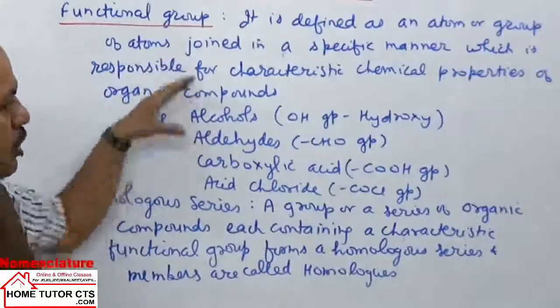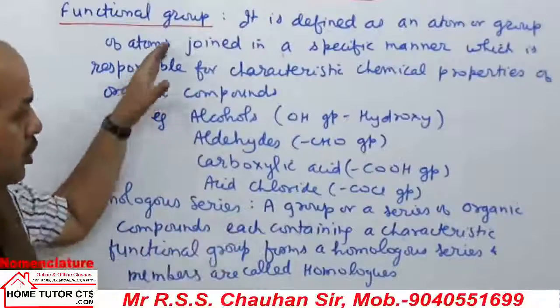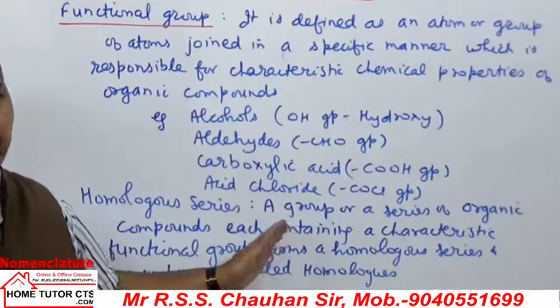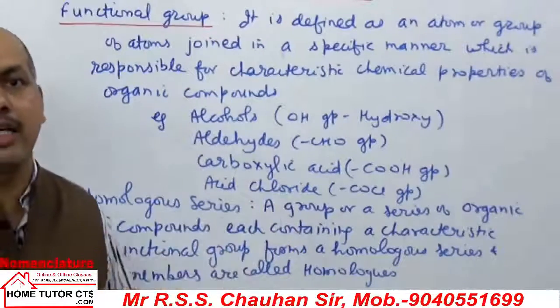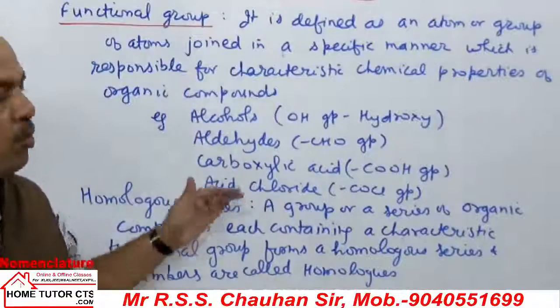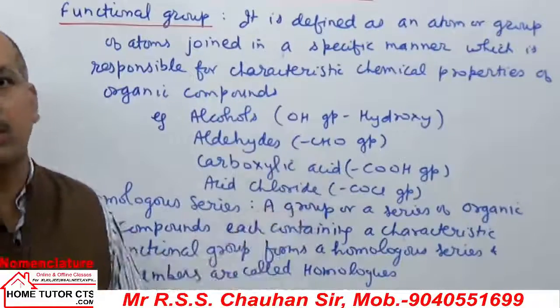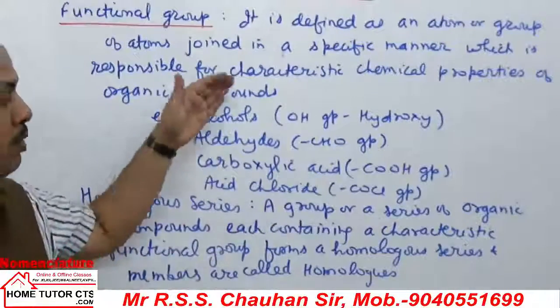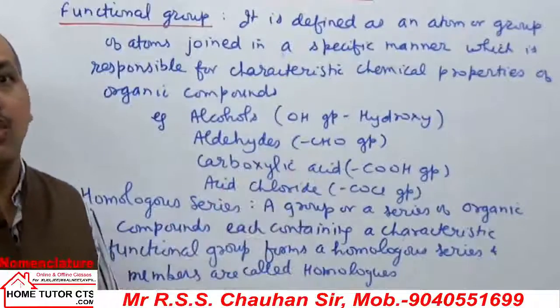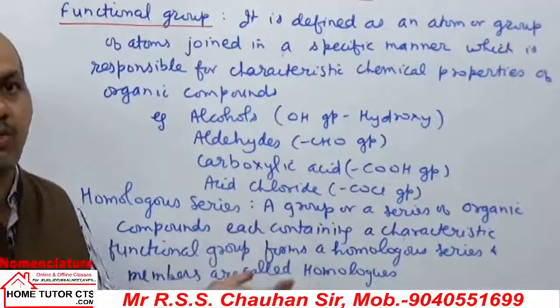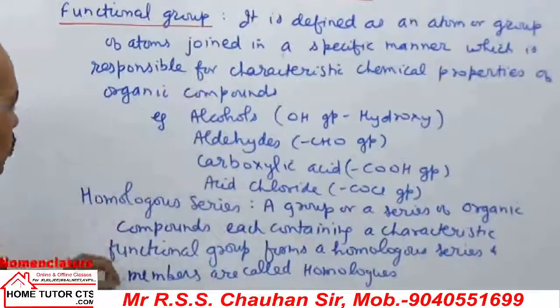So we will introduce a list of all the functional groups in the nomenclature part. For different functional groups, how we write their names as prefix, because they can be named in both prefix and suffix sequences. When they are named as prefix, what is the name, or when they are named as suffix, then what should be the name. We will discuss in sequence.